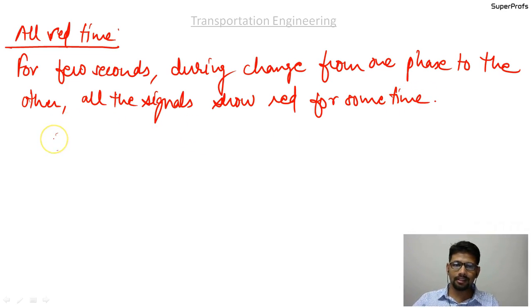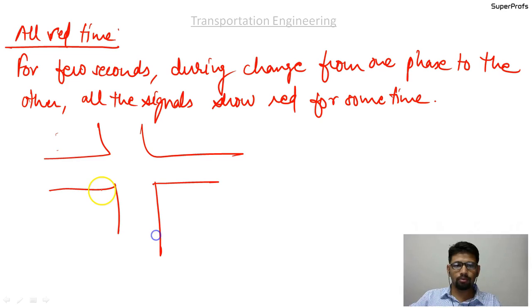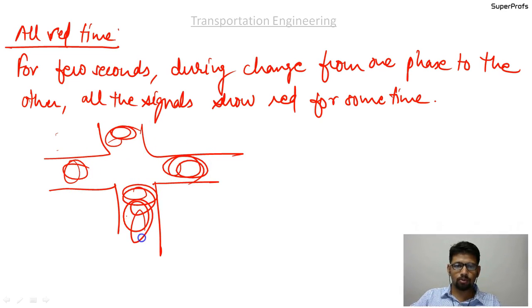You know, when there is a change from one phase to another phase, all the signals will be red, and for some time, traffic movement from all the four sides will be stopped. Okay, so all the vehicles will be stopped over here for some time. And between these two phases there will be a red signal appearing in all directions, and this is to clear the road of the last minute entered vehicles.